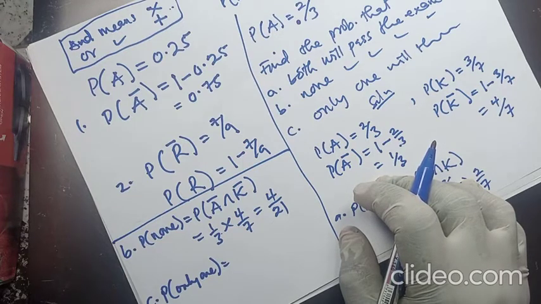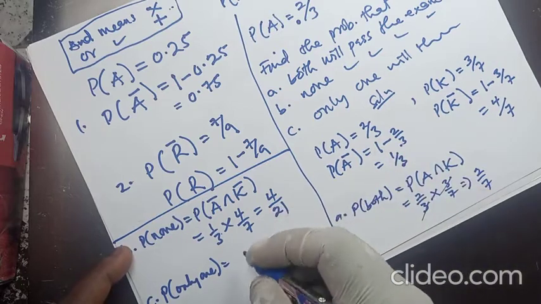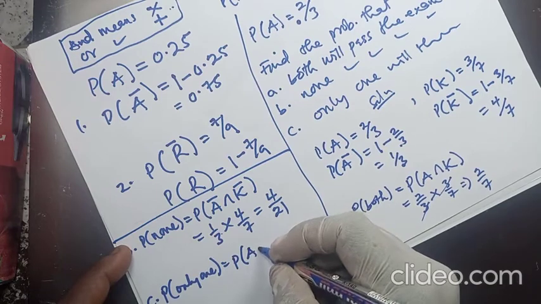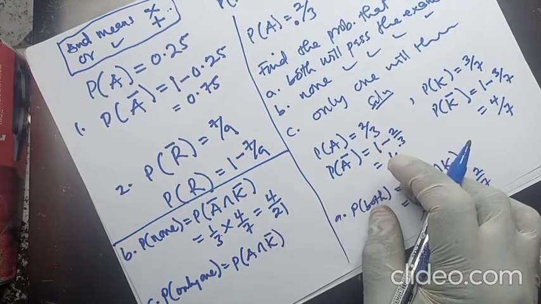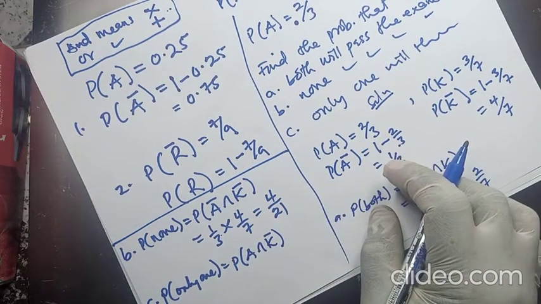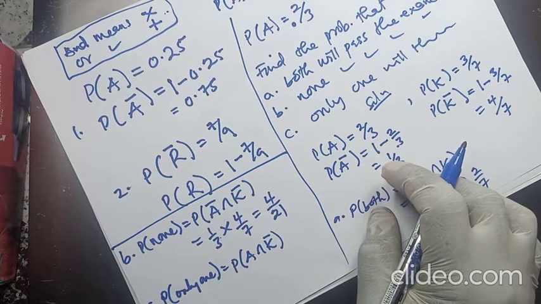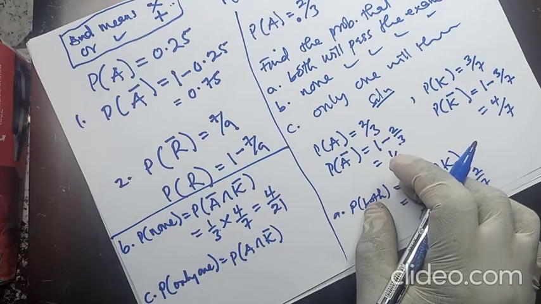If Amma passed, it means Kofi would fail, because only means only one person.